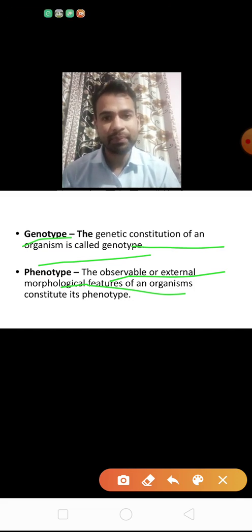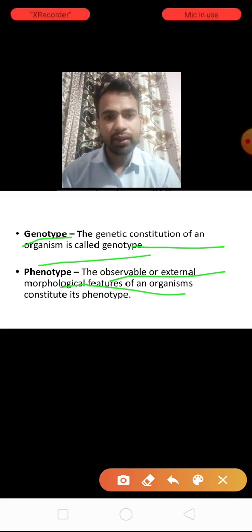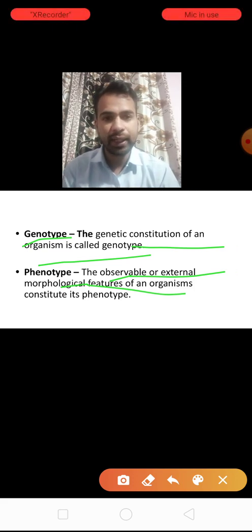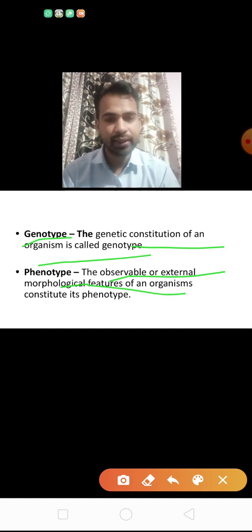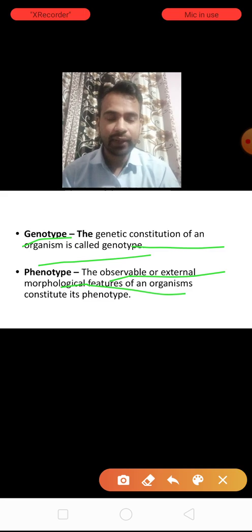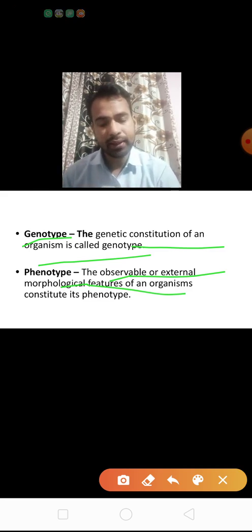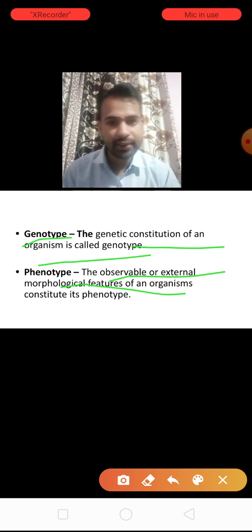For example, a gene contains alleles, one allele that is dominant, another that is recessive. So we can say that one gene has two alleles, one dominant and another recessive.